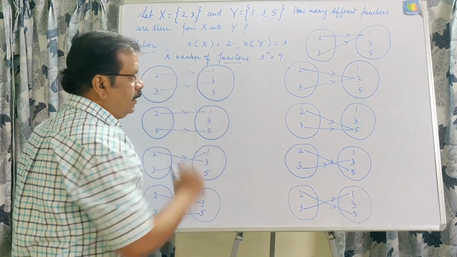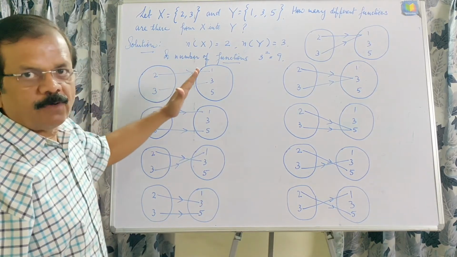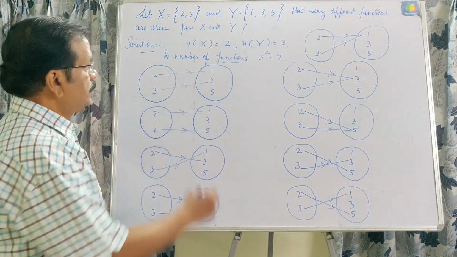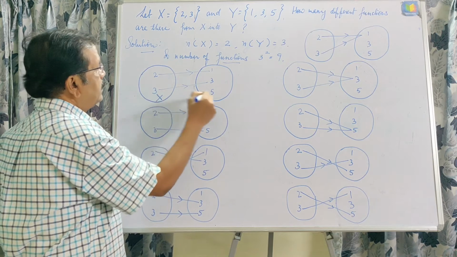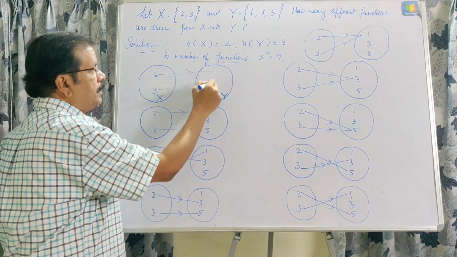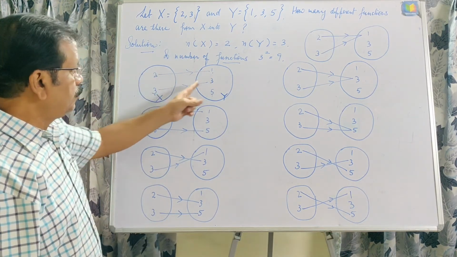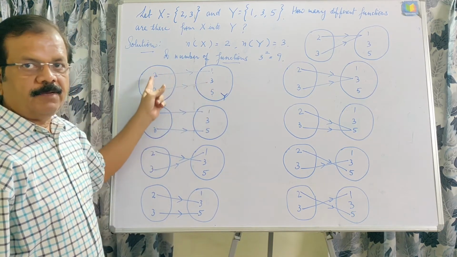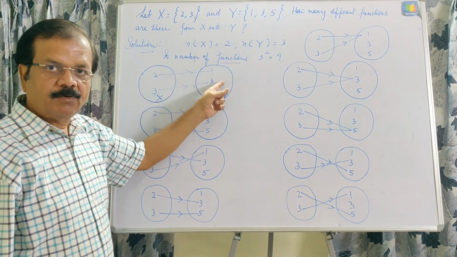And here in this solution, I tried to draw all types of functions with the help of this diagram. Okay, now see, take the first one, this is from x and this is from y, {2, 3} and {1, 3, 5}. See, 2 to 1 and 3 to 3 satisfies the condition of a function, because both the elements are having different elements as their image.